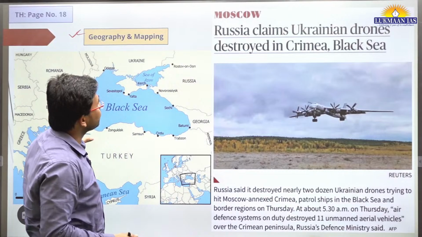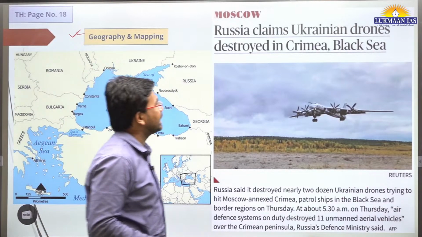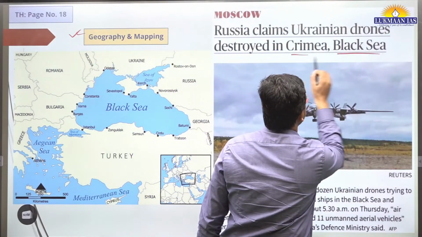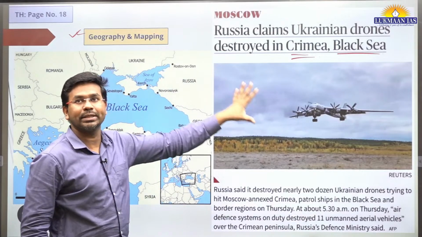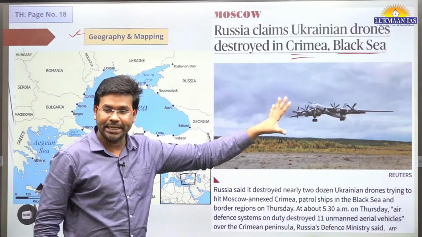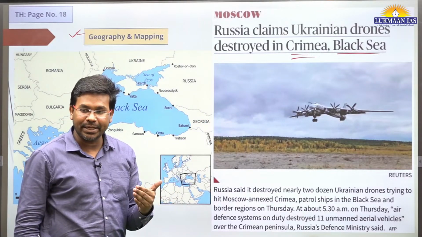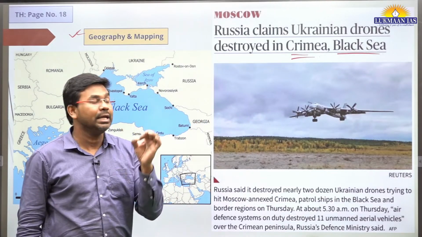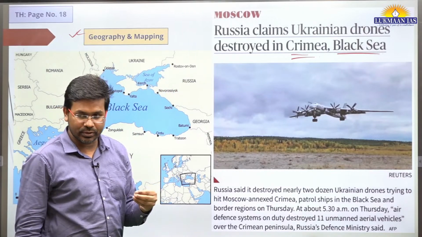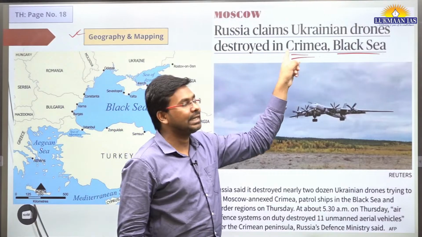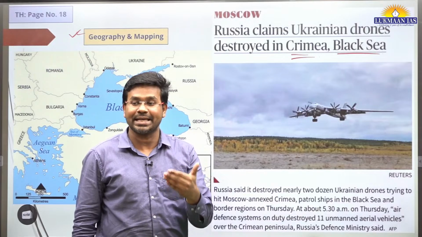So this is the first topic that says Russia claims Ukrainian drones destroyed in Crimea, Black Sea. This map is based on this topic, which was on page number 18 of the Hindu newspaper. Here Russia has recently made a claim that it has destroyed some of the unmanned aerial vehicles, or drones, in the Black Sea and Crimea. Crimea is a region that Russia has annexed.